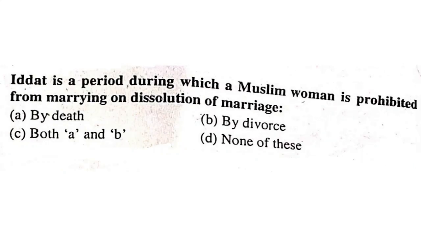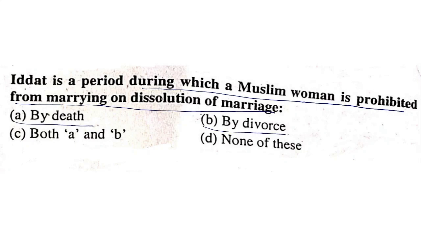Iddat is a period during which a Muslim woman is prohibited from marrying on dissolution of marriage, either by death or by divorce. Both A and B is the correct answer.